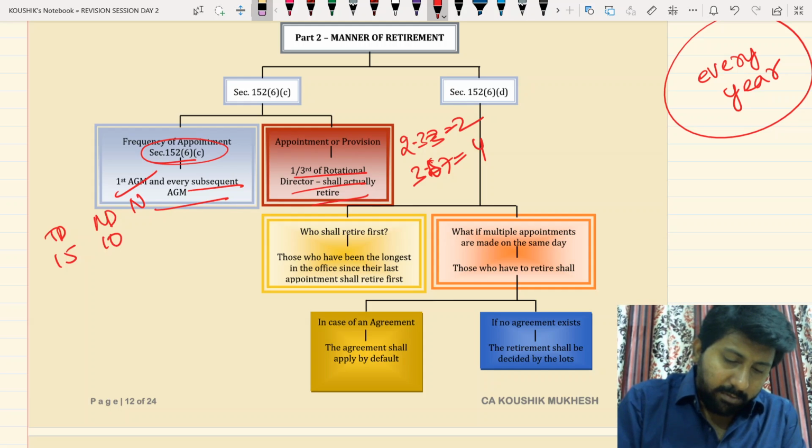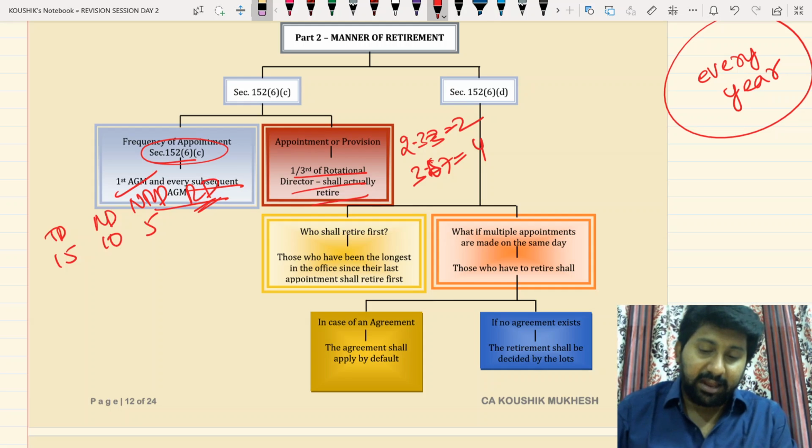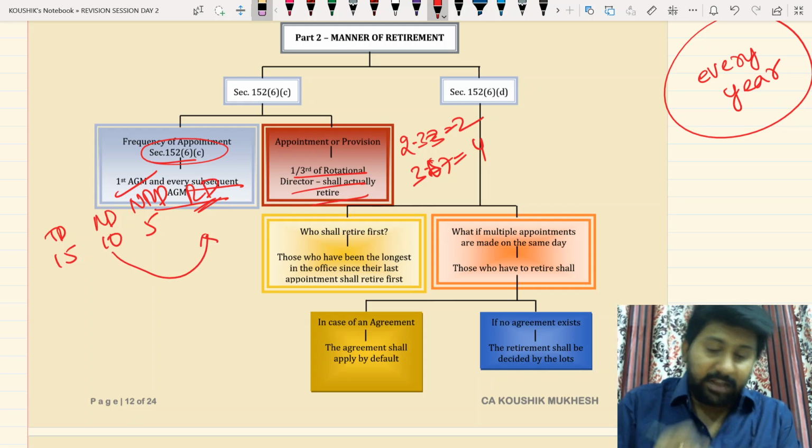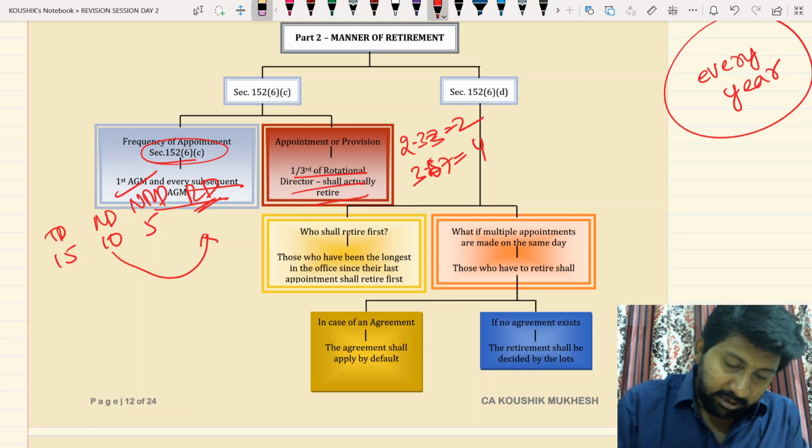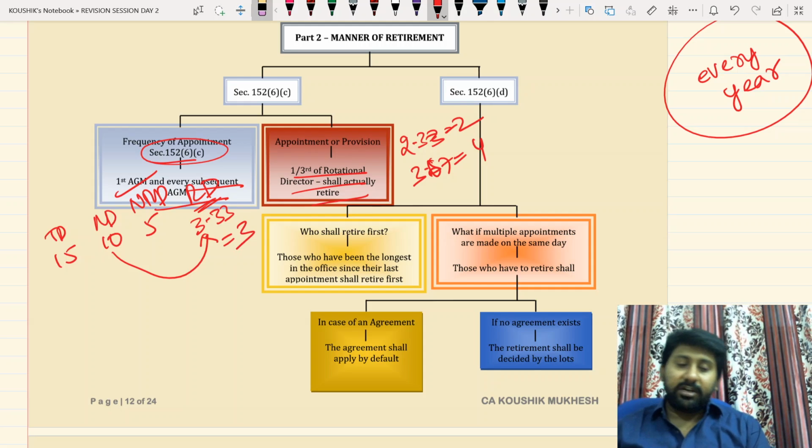2/3, 10. How many non-rotational? Maximum 5. How many retiring directors must be there in this? How many should retire? In this, 1/3 shall retire. 1/3 means how many? 3.33, which makes it 3. 3 directors shall actually retire.